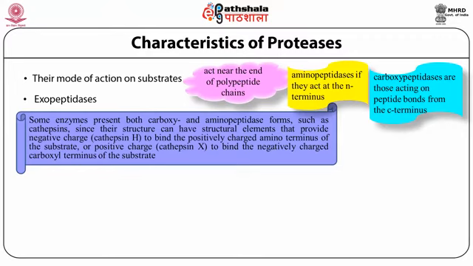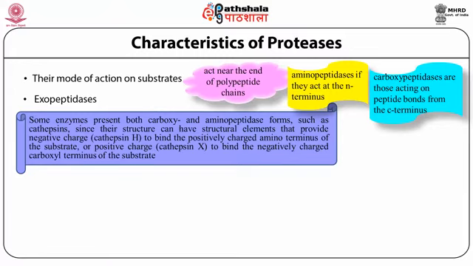Their structure can have structural elements that provide negative charges, so cathepsin H binds the positively charged amino terminus of the substrates, or the positive charge lets cathepsin X bind the negatively charged carboxyl terminus of the substrates.